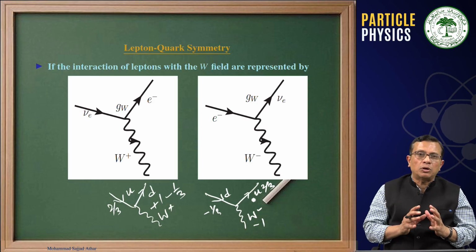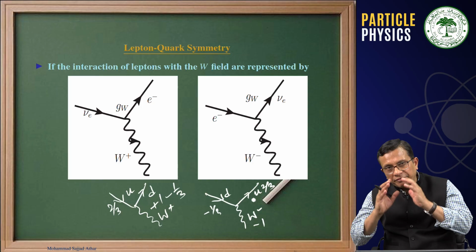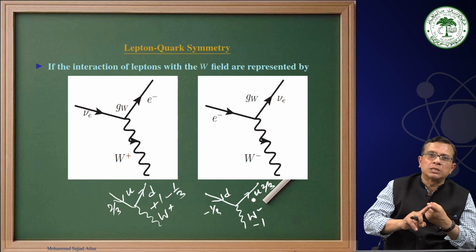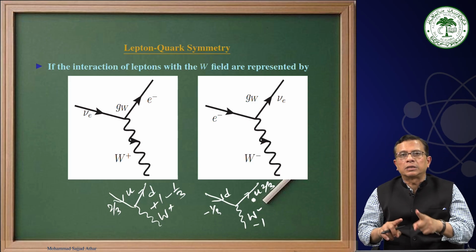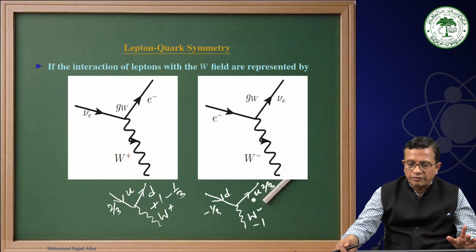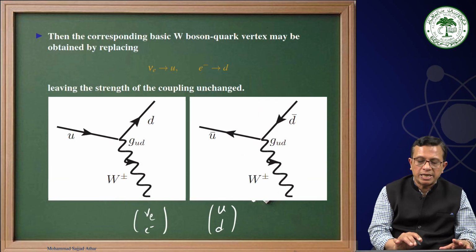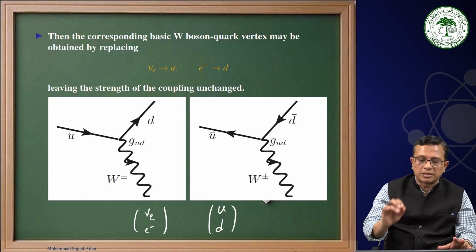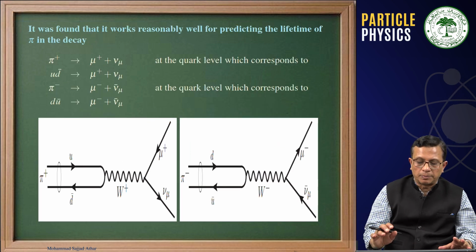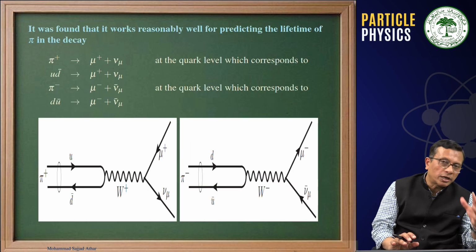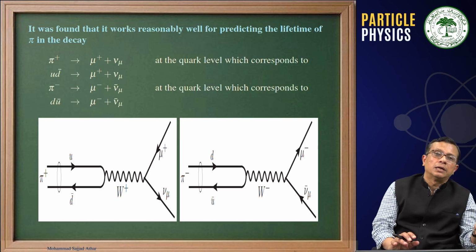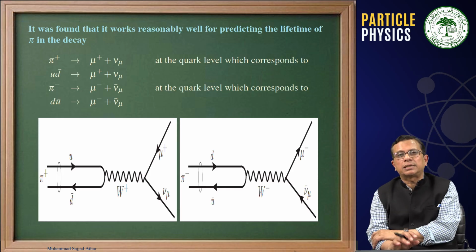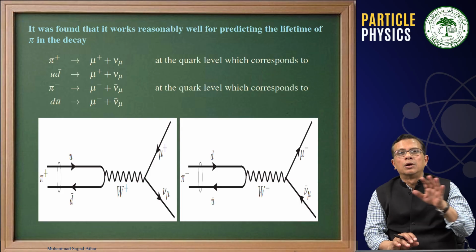So what is this lepton-quark symmetry all about? This tells us that in the weak interaction, the coupling strength for the first generation leptons will be the same as the coupling strength for the first generation of quarks. This was first thought about, and therefore we are saying that this GUD must be equal to GW. This coupling strength of U with D must be equal to GW. Now, the important point is that we cannot have isolated, naked, independent quarks; we know that quarks exist in bound states.